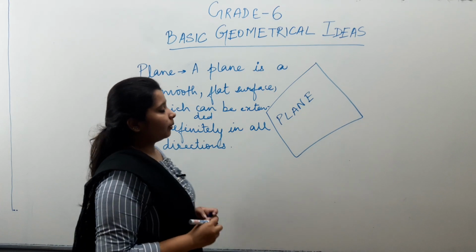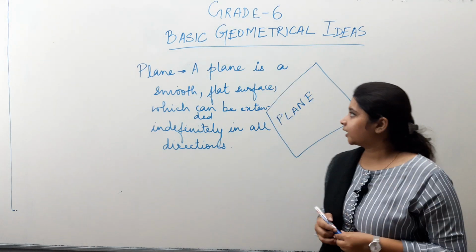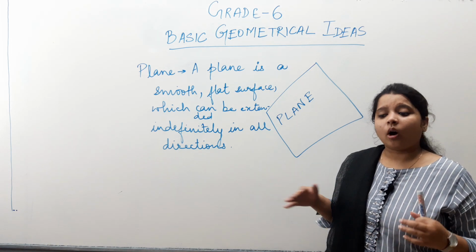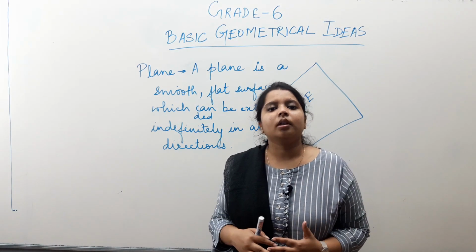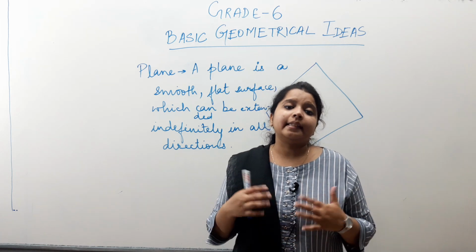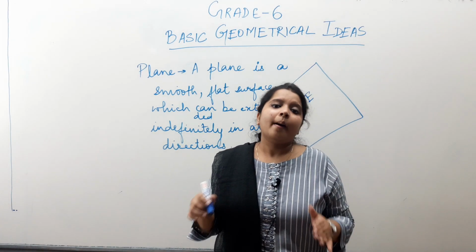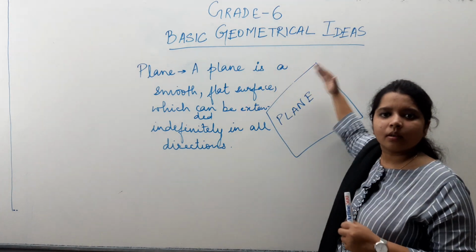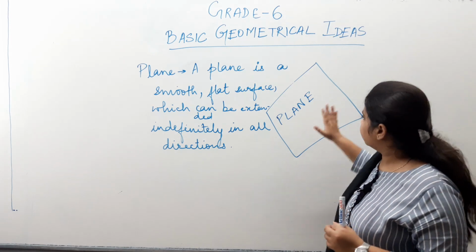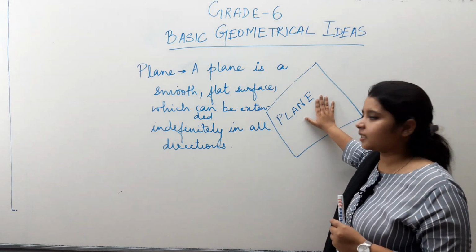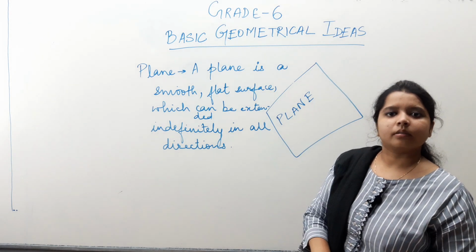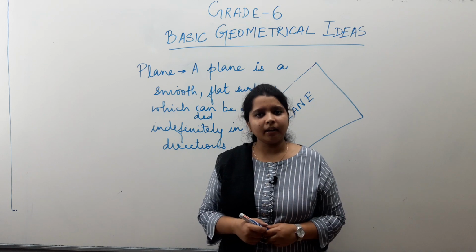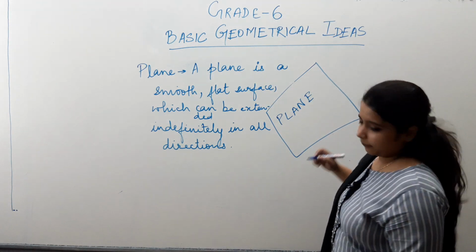Okay. So, look at this whiteboard. This is also a plane, right? But it is a limited plane. But what if we imagine about the plane, what we are talking about, it extends indefinitely in all directions, but only towards its dimensions. Okay, the plane does not extend upwards or downwards. Understood? So, like the plane of a paper is also a plane. So, that is the plane.